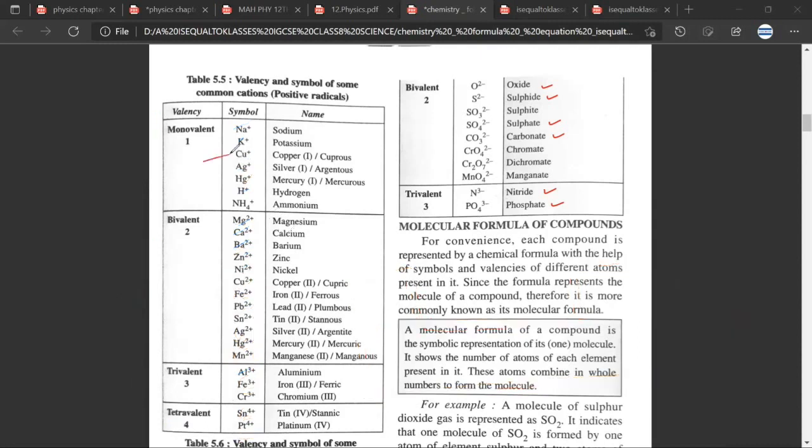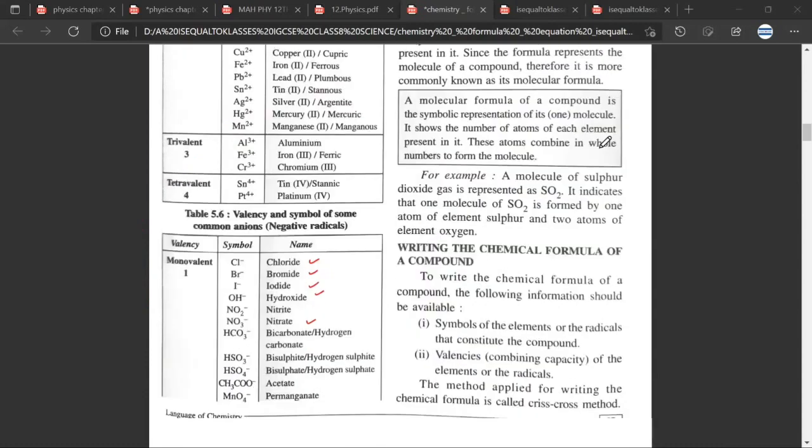And especially copper, silver, zinc, nickel, which you will meet often. Have you understood? Yes, sir. So these are the ones whose valency you will have to cram because you will meet them a lot. Any doubt till here? No, sir. So these are the cations. Any doubt till here, Mr. Satya? No, sir.